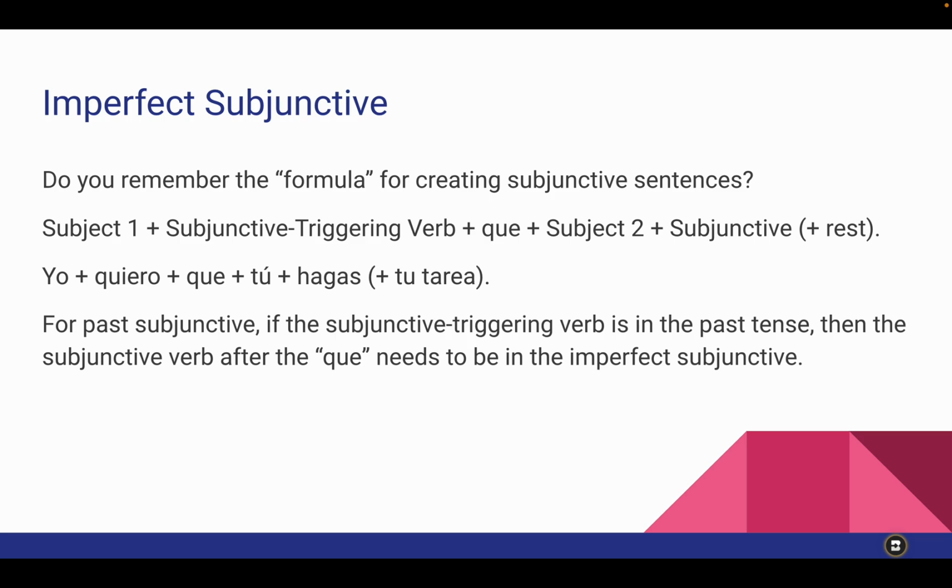So for example, subject 1, yo. The subjunctive triggering verb is quiero. It's a verb of want, a verb of desire. Your subjunctive triggering que, yo quiero que. Your second subject, tú. And then your second verb, which gets the subjunctive, hagas. And then you can finish the sentence, tu tarea. So, yo quiero que tú hagas tu tarea. I want you to do your homework. So for the past subjunctive, if this subjunctive triggering verb is in the past tense, then this subjunctive verb after the que, you put it in the imperfect subjunctive.